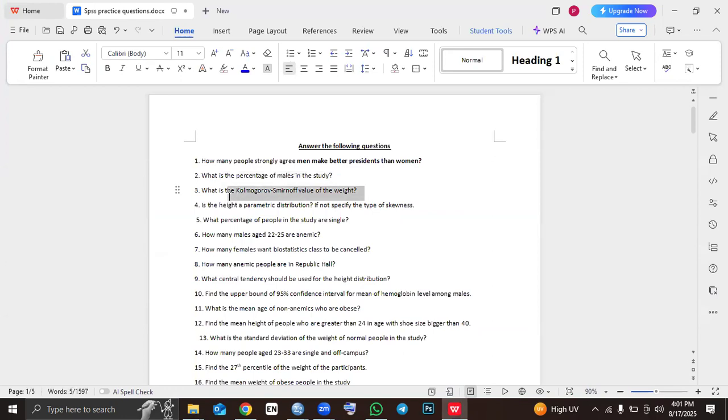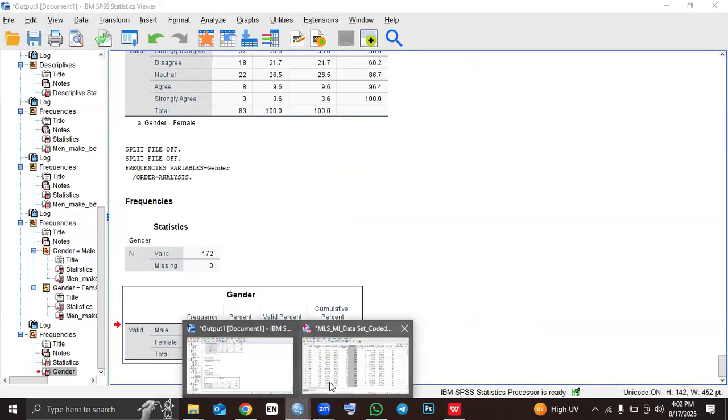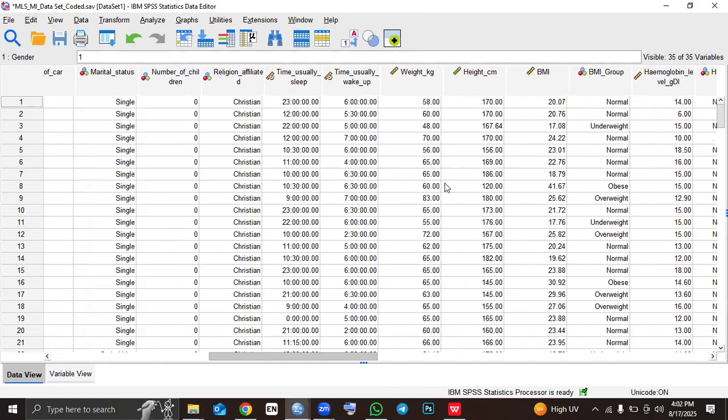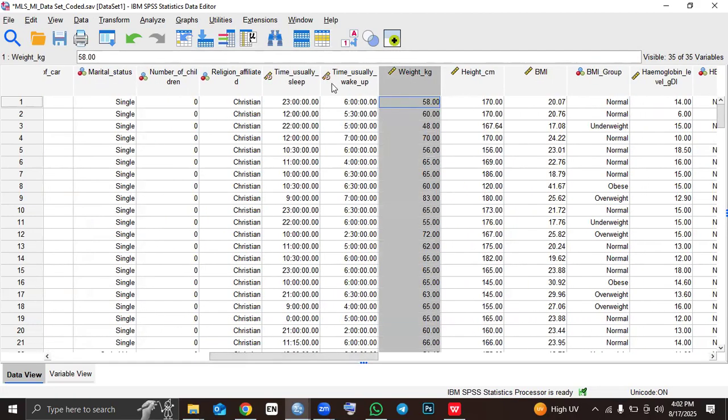The third question is saying, what is the Kolmogorov value of the weight? So, in order to solve this question, we'll go back to our data set. We look for weight. So the question is, what's the Kolmogorov value, right?